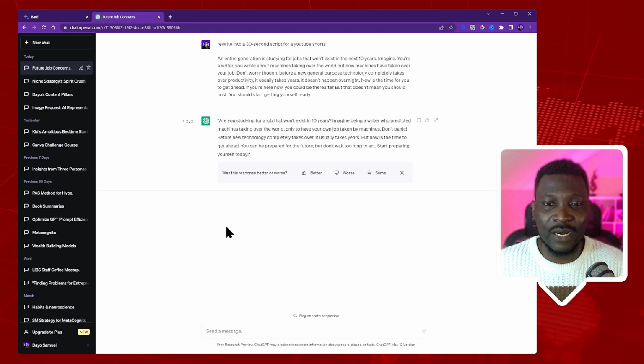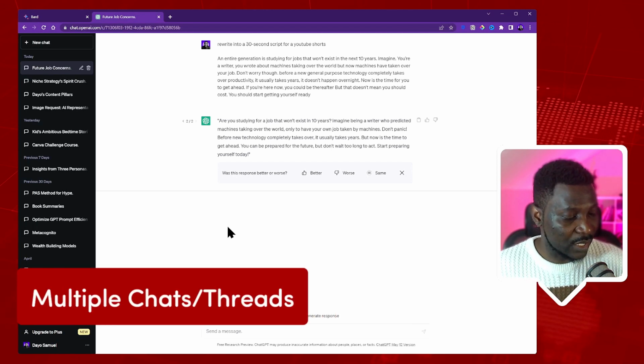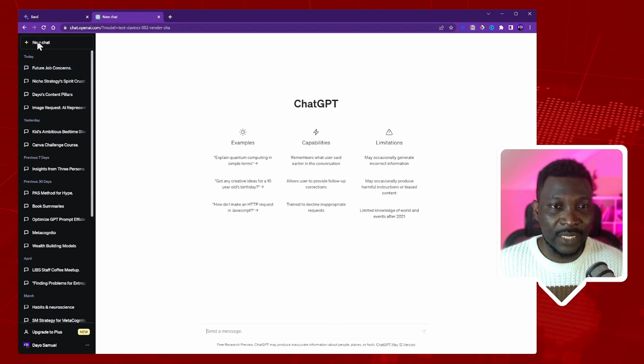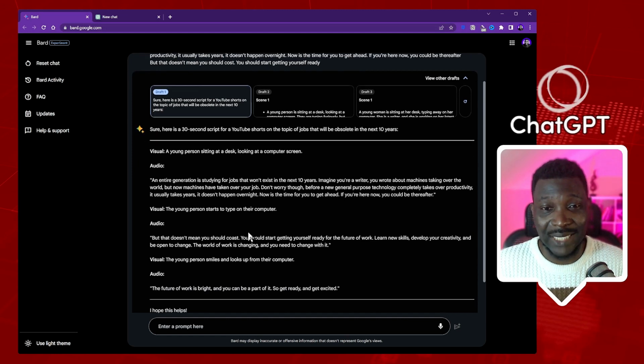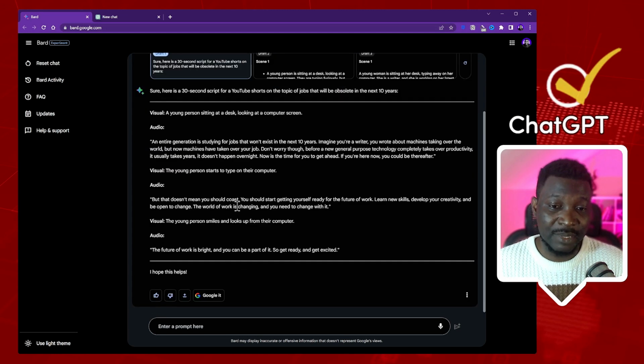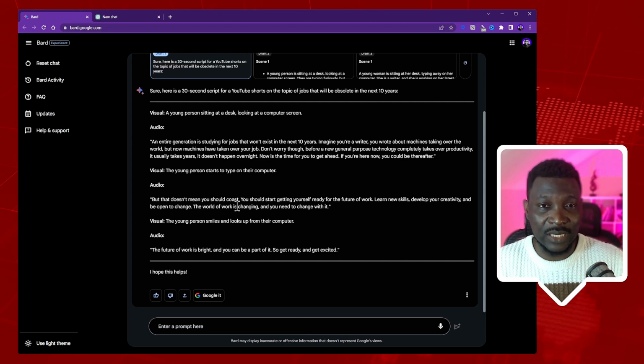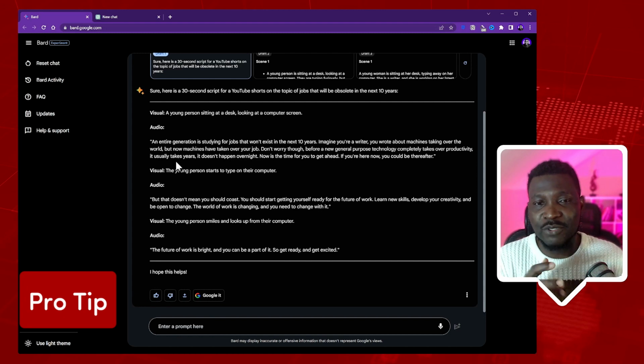Now, the next thing that I also have to mention has to do with multiple chats or multiple threads. With ChatGPT, it's easier for you to simply click a new chat here. That feature is not currently available in Google Bard. So that's a downside. Perhaps like me, you use these tools for research, and you do a better job when you can have the same threads doing the same thing.